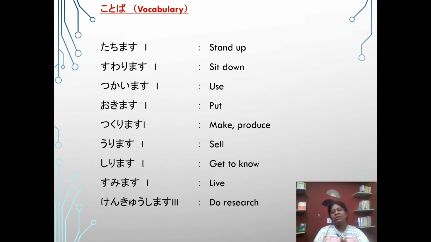Vocabulary. As usual, before going to the grammar form, please read some vocabulary so it will help you to understand the lesson properly.